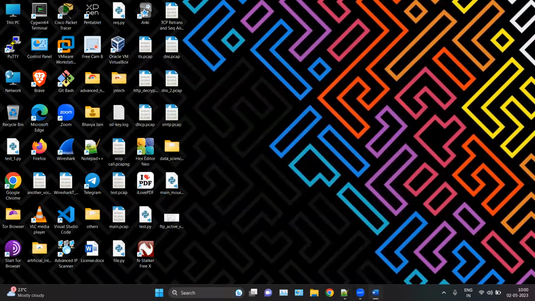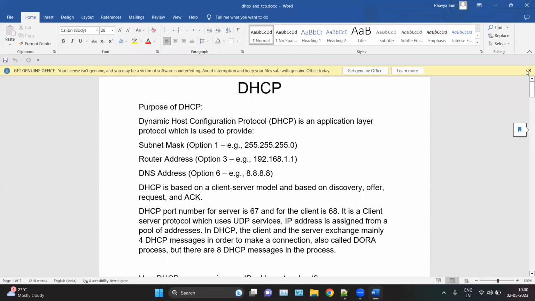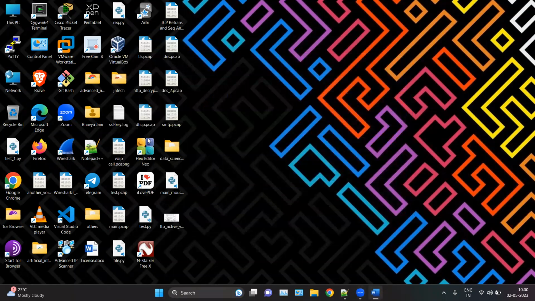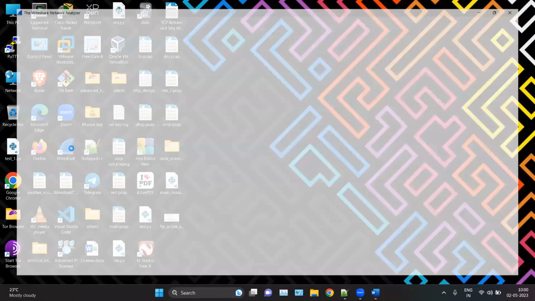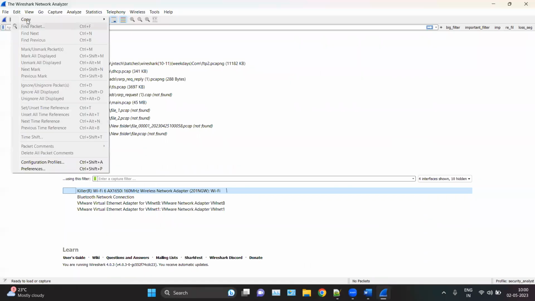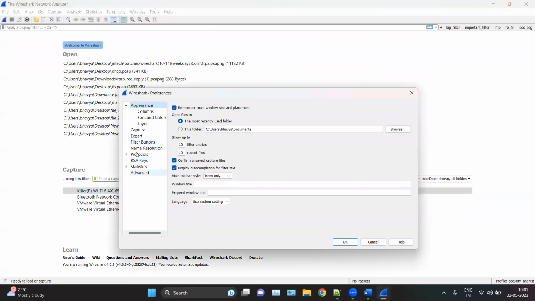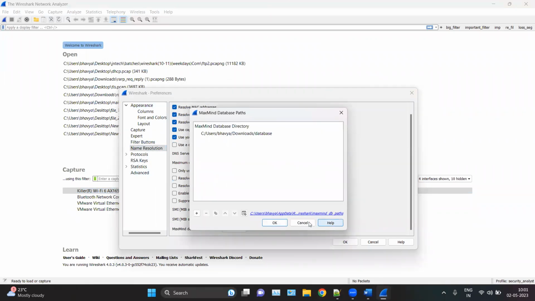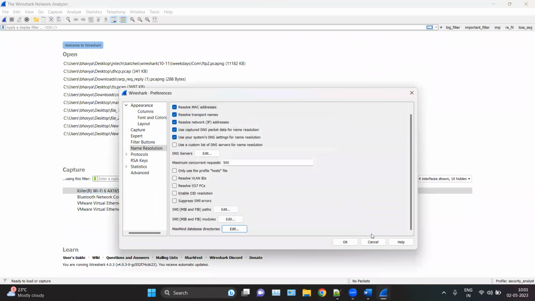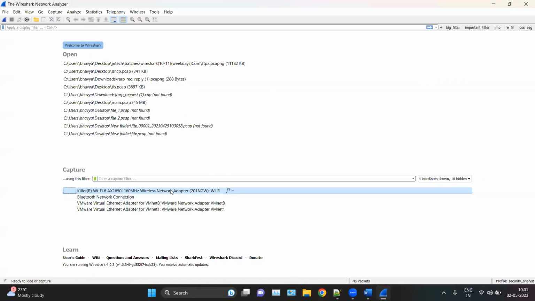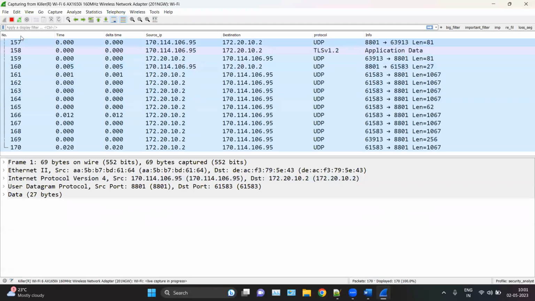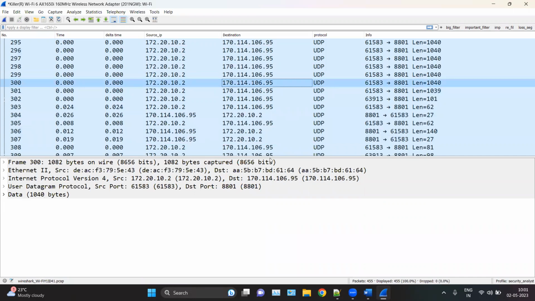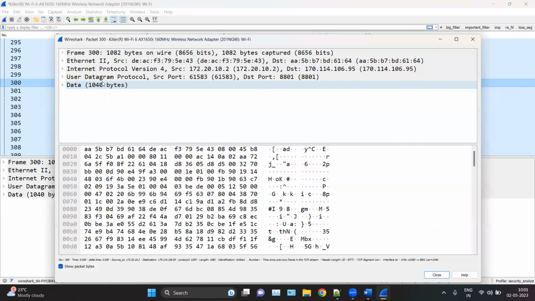So before moving to TCP, there's one more feature of Wireshark that I have to tell. Let me open it. One second. See, let me start the capture. So here you can see we have lots of UDP packets. And here, if you select here and click on here,